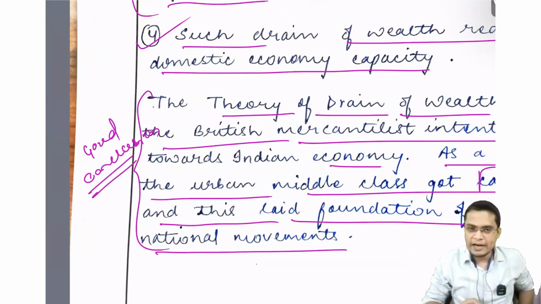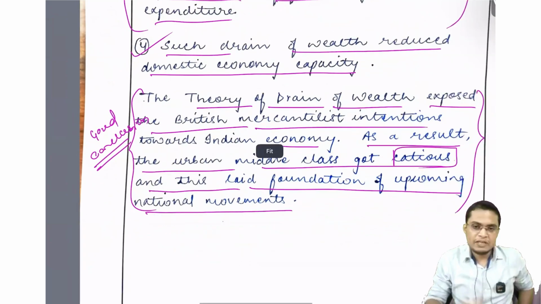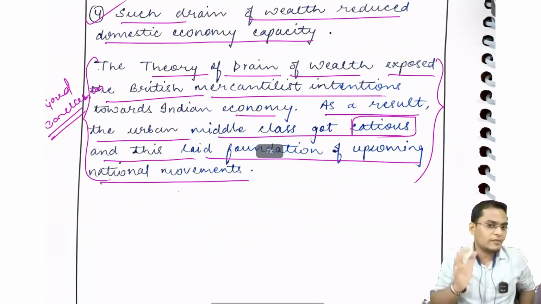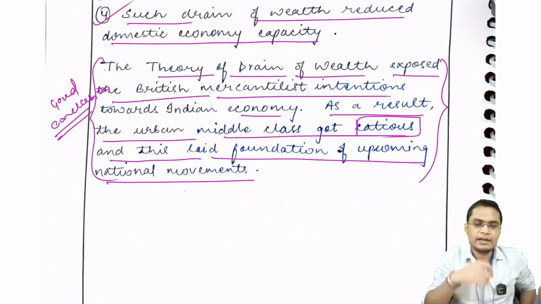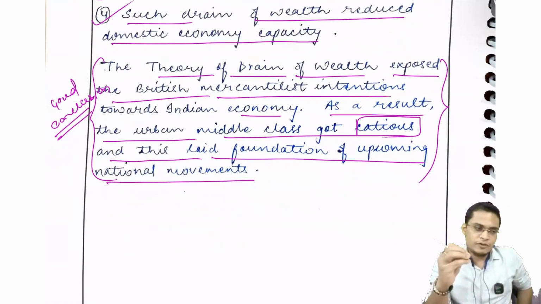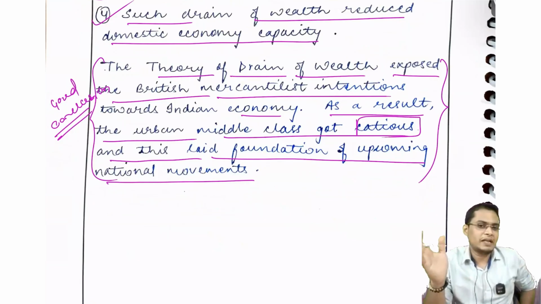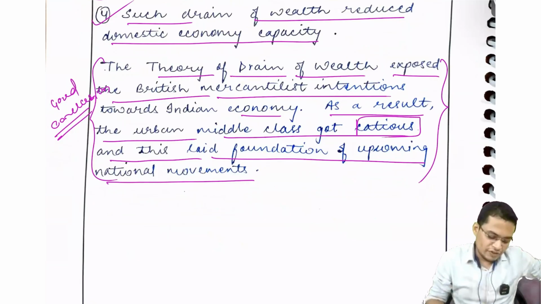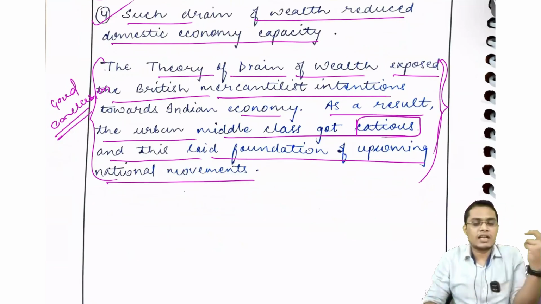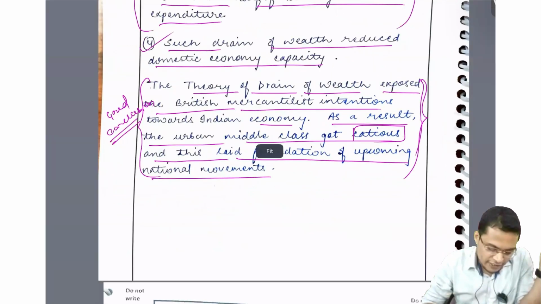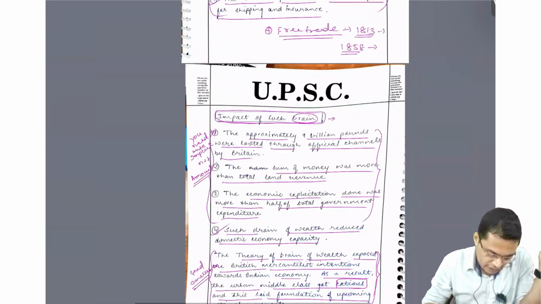Generally in modern history, how we write a conclusion: if something has happened, you have to link it with the future. This is what a very good conclusion is. Look, here it is written because of this drain of wealth theory, this is providing an ideological background for our nationalists to expose the promise made by the British, you can say East India Company or British government, and that can be a ground for promotion of nationalism among the people, and ultimately you get independence in 1947. So you can link with future, so that is what you have to write generally in your conclusion of modern history. Okay, very good answer, but a little improvement was needed.